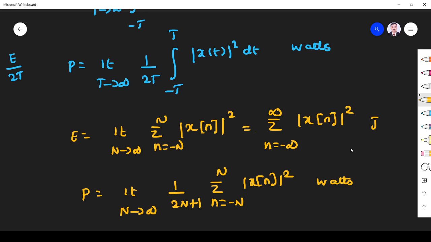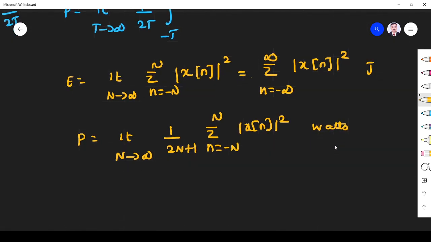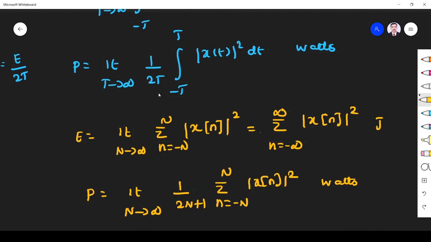Here you see why I write 2n plus 1. I told you E is P equal to E by the total time period. What is the total time period? What is the time interval between minus t to plus t? We know it is 2t. From 0 to t, and 0 to minus t, the total is 2t.